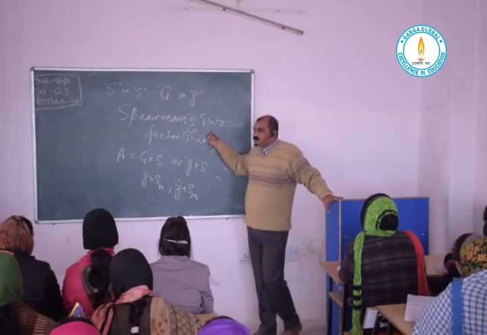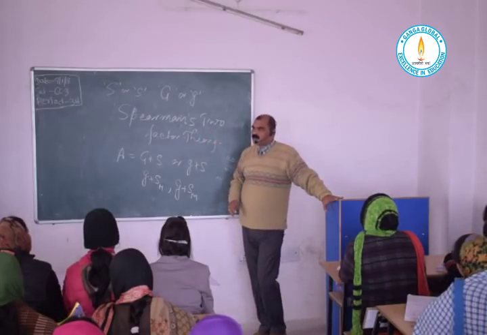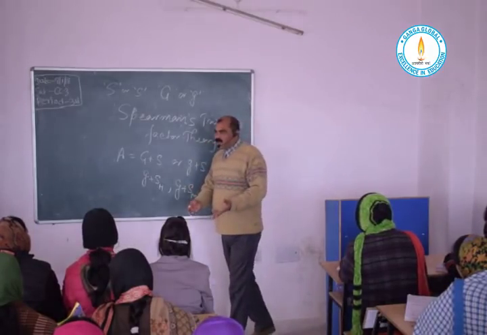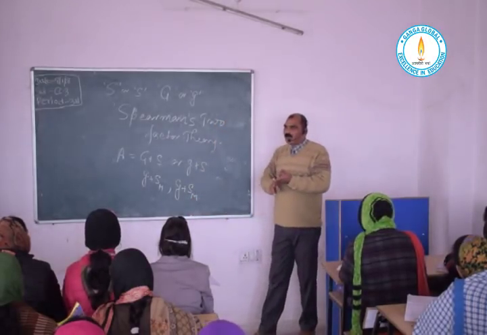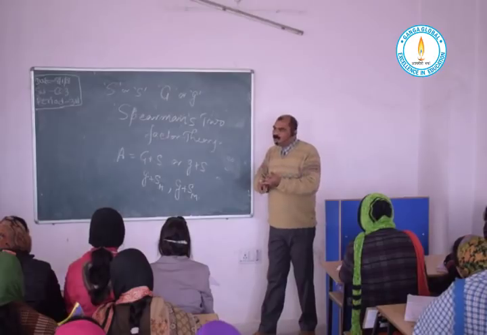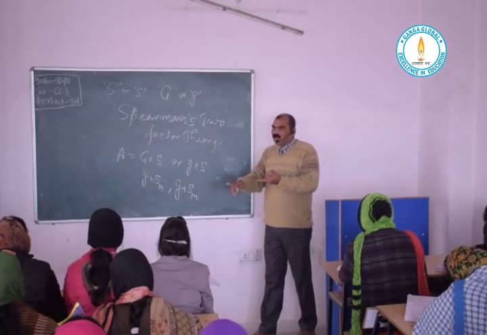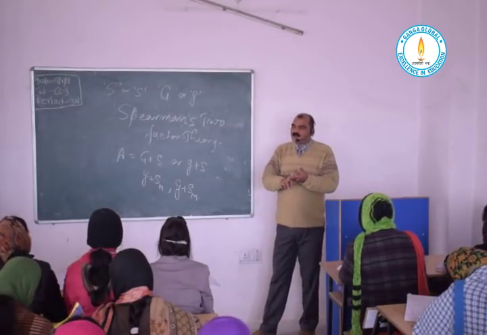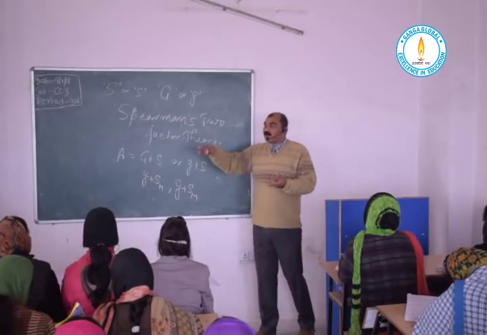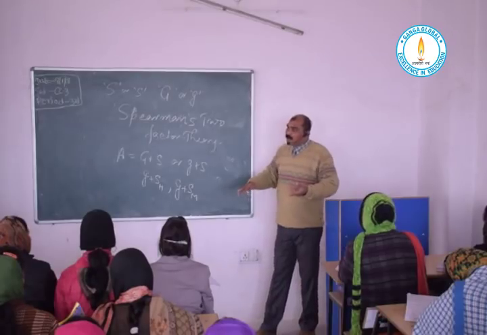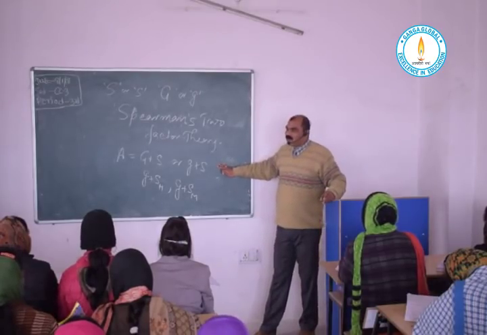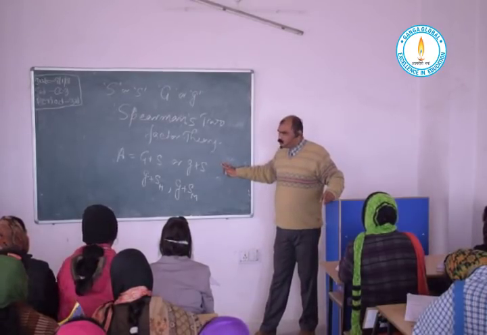As Spearman says, there are two factors. Now, if one individual is good in maths, he may be good in literature also. It is not necessarily so that one who is good in maths may not be good in any other field. He can show his specific ability in different fields too.